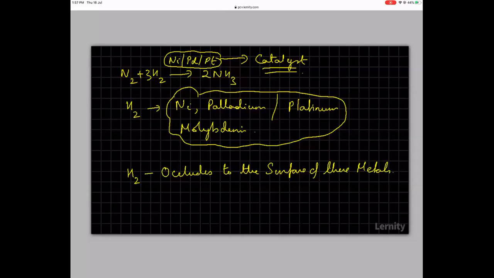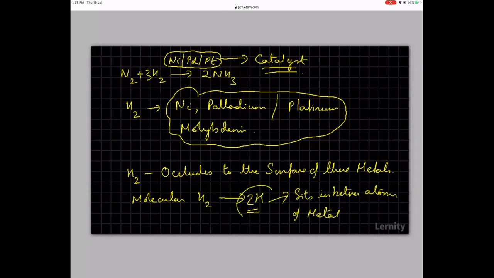So what happens is molecular hydrogen breaks and it becomes atomic hydrogen, and this atomic hydrogen goes and sits in between atoms of metal. Now this is what we say: gas is dissolving in a solid.